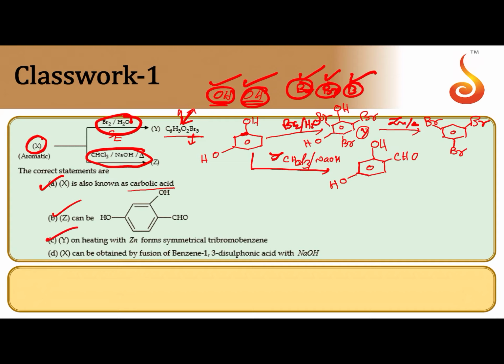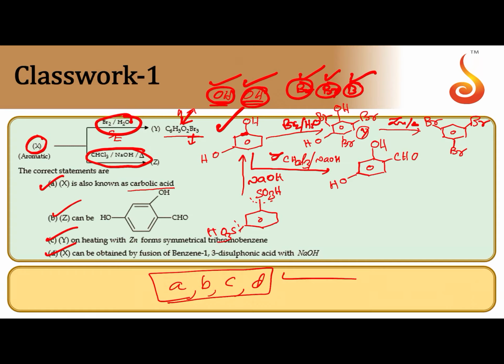Next, another hint for X. X can be obtained by fusion of benzene 1,3-disulfonic acid. This is 1,3-disulfonic acid. On heating with sodium hydroxide, SO3H is replaced with OH. So we can get resorcinol. That's why D statement is also correct. For this question, A, B, C, D all are correct. This is a multi-answer type question.